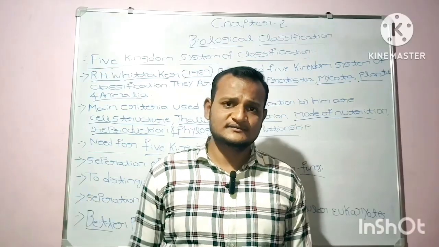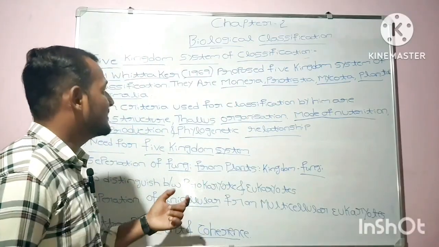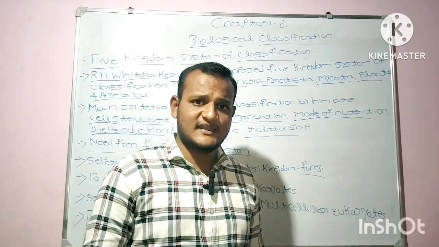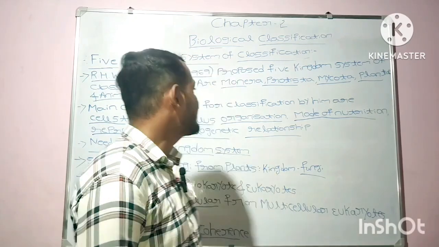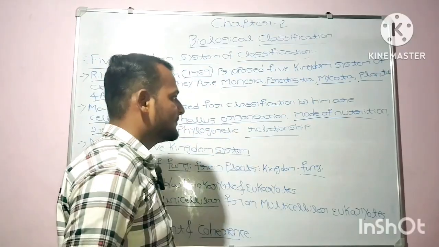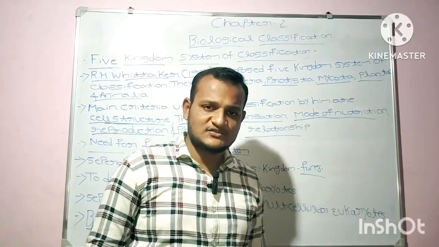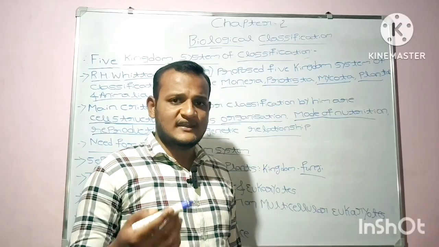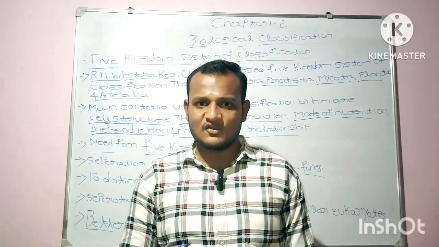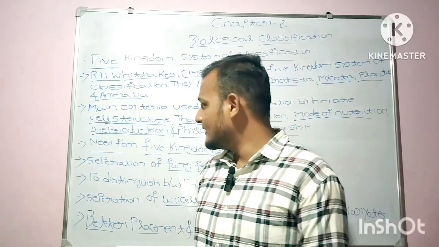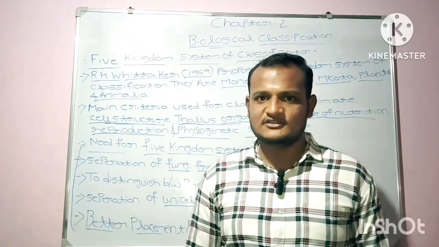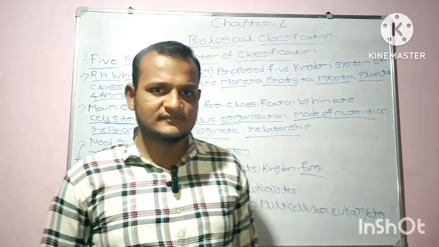This five kingdom system of classification helps to classify organisms based on their cell structure, body organization, mode of nutrition, as well as mode of reproduction and phylogenetic relationships. This classification provides better placement and coherence. I hope you have cleared the need for a five kingdom system of classification also.